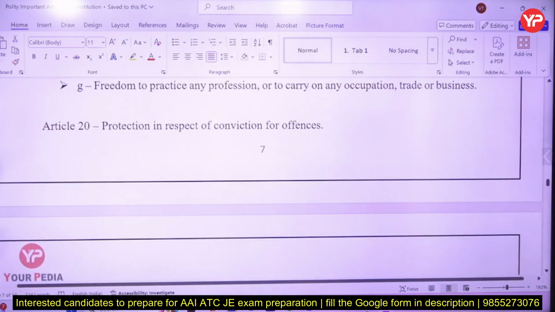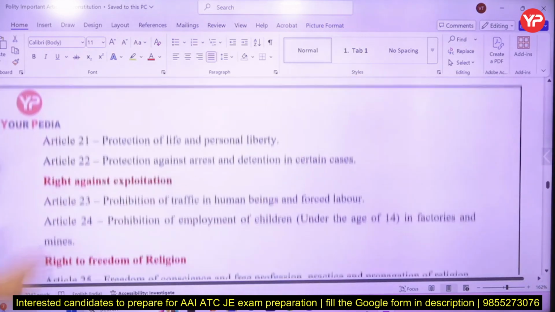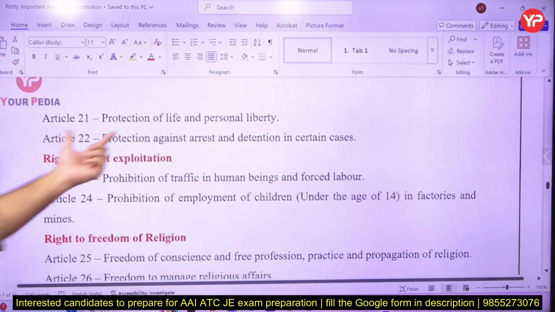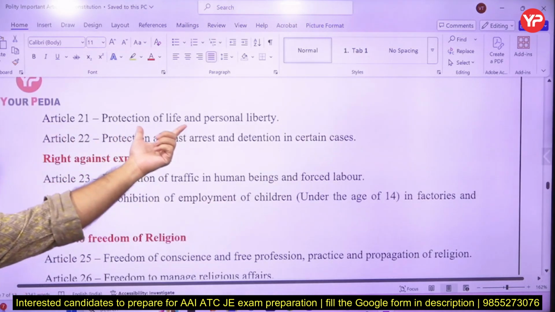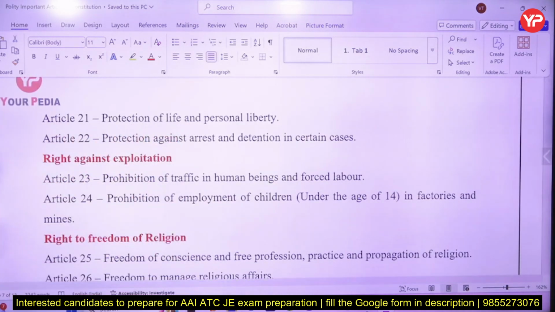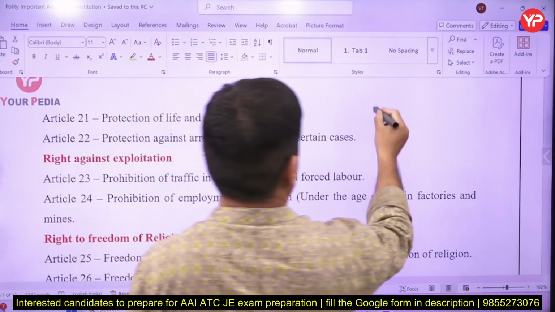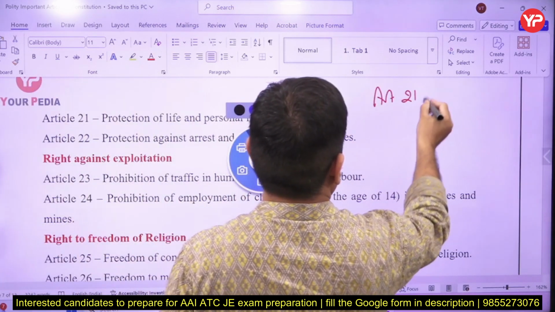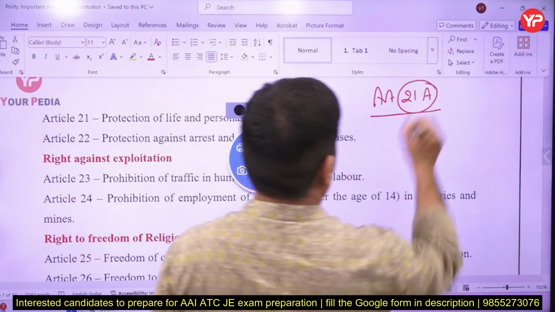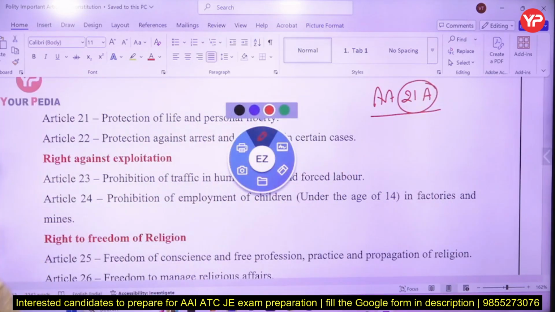20 is protection in respect of conviction of an offense. 21 right to life, and that is very very broadly interpreted. So Article 21A is the right to education. Article 21A was amended later on, added later on. This is the right to elementary education till 8 years, till 8th class, that is till 14 years